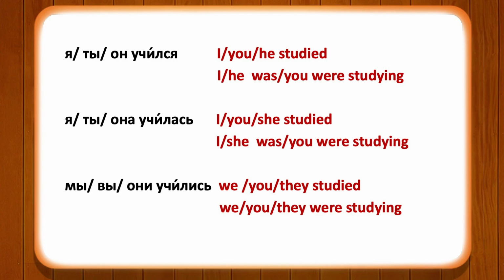Мы учились, it means we studied or we were studying. Вы учились, it means you were studying or you studied. Они учились, it means they were studying or they studied.